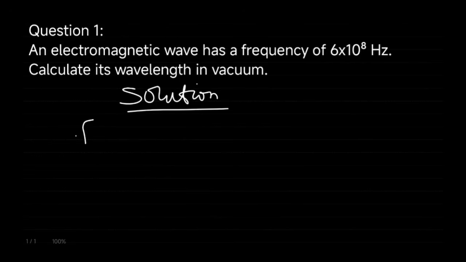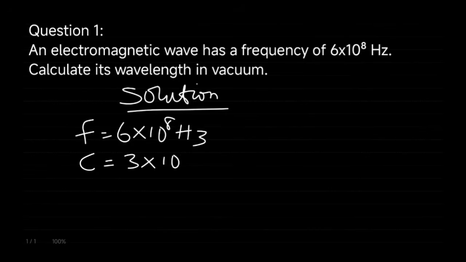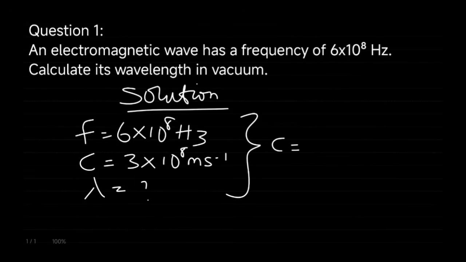The frequency is given as 6 times 10 raised to the power of 8 Hz, and our speed of light is 3 times 10 raised to the power of 8 meters per second, and we are asked to find the wavelength. Using the general equation of electromagnetic waves, we have C is equal to frequency times wavelength.